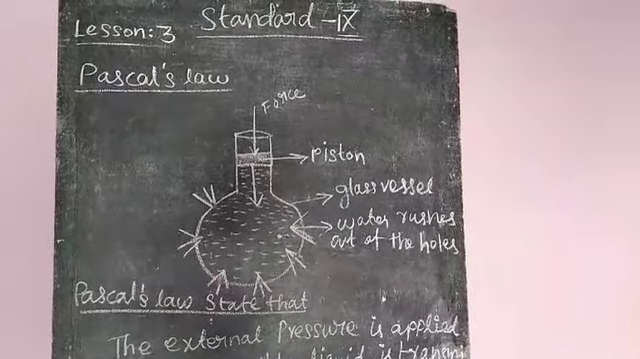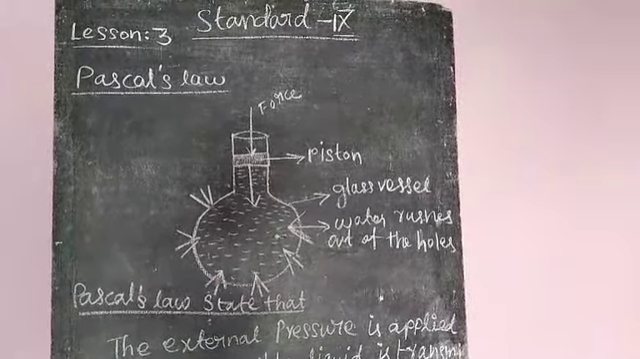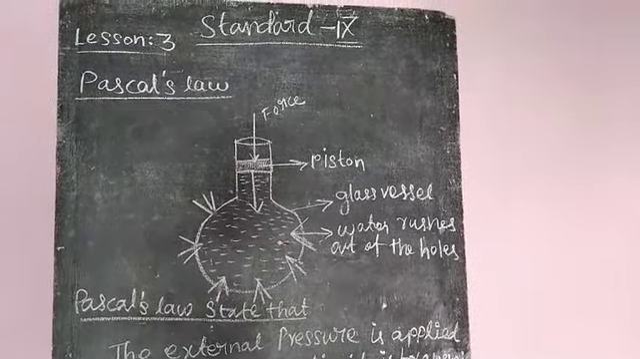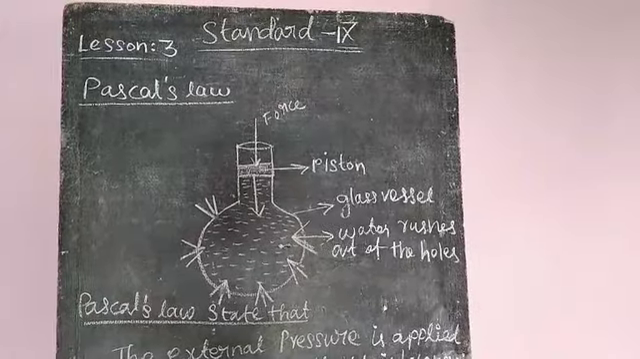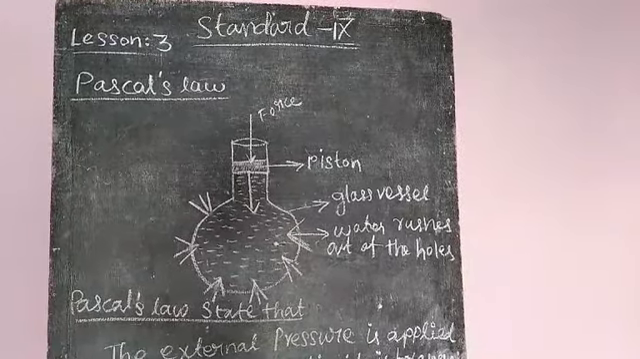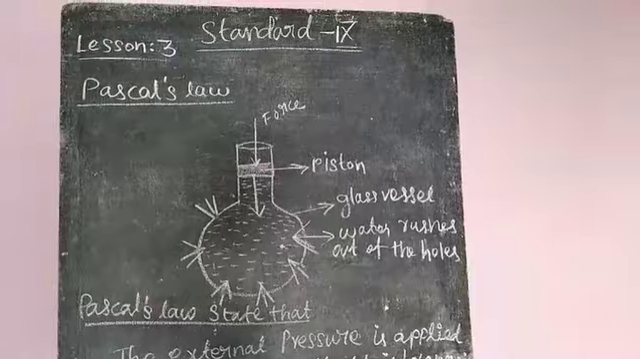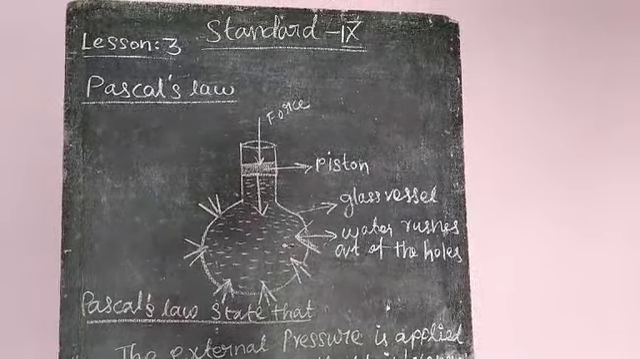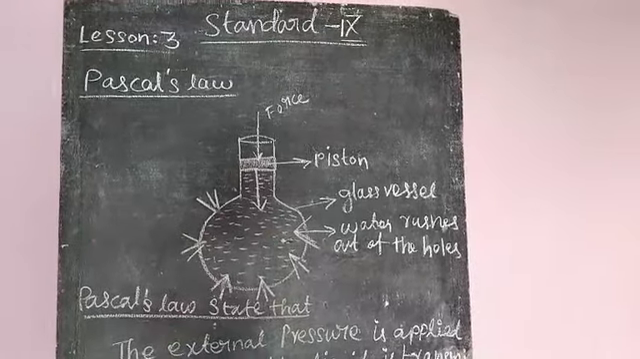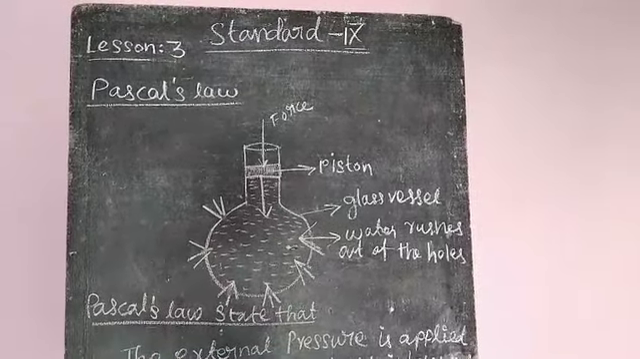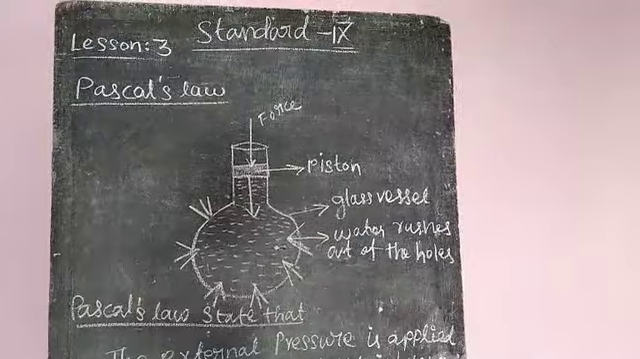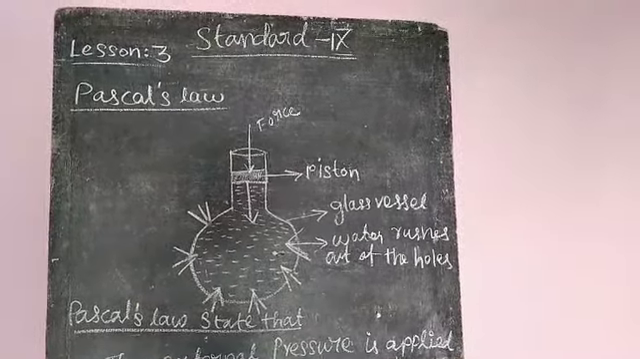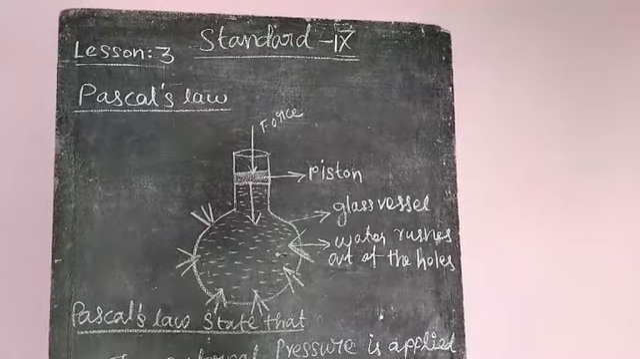Take a glass vessel. It is made with fine holes around it. The glass vessel is filled with water. Then a piston is fixed at the open end of the glass vessel. Push the piston downward, that is, a force acts on the piston downward.